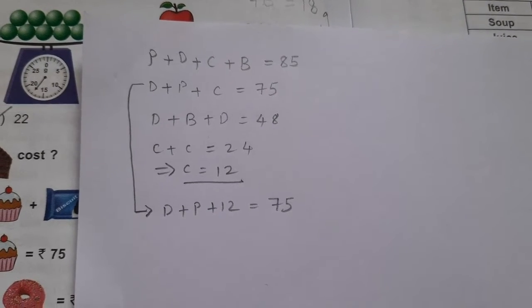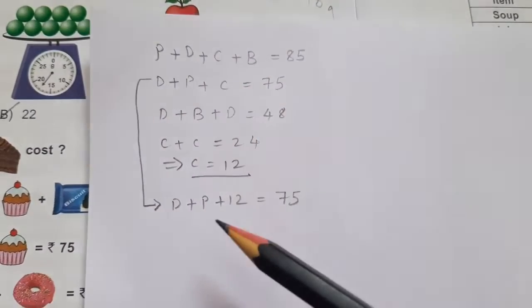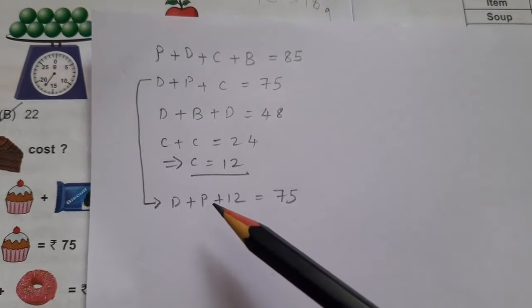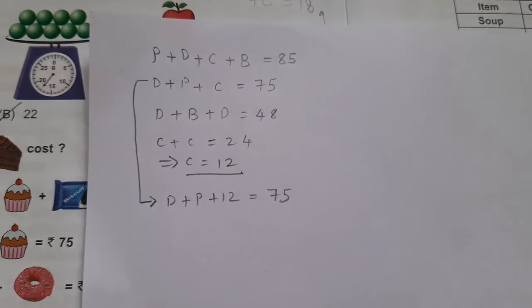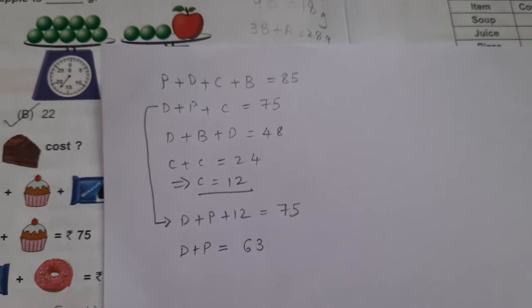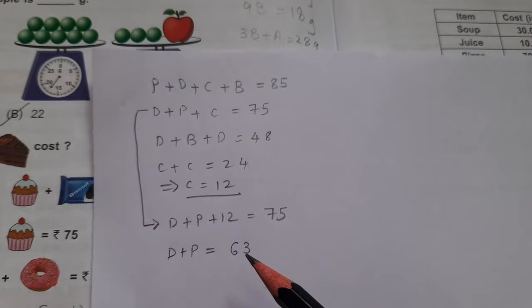So I have written this as donut plus pastry plus cupcake. So cupcake is 12, equal to 75. So donut plus pastry will be now equal to 75 minus 12. So let's do it. Alright, so I got the donut plus pastry as equal to 63 rupees.